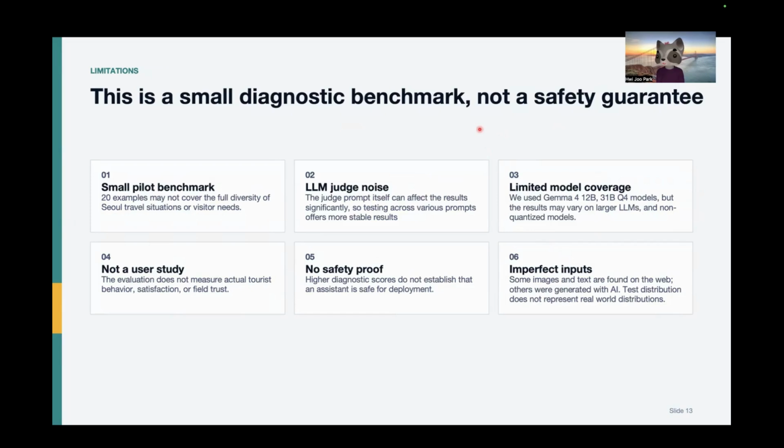The models we used are all based on the Gemma 4 family, so maybe with different models, performance can vary. And also, it's not a user study, and there's no guarantee that higher scores lead to safer travel assistance. And also, the inputs are often screenshots of Google Maps images, and sometimes they were also generated by AI, so the test distribution does not represent real-world distributions.